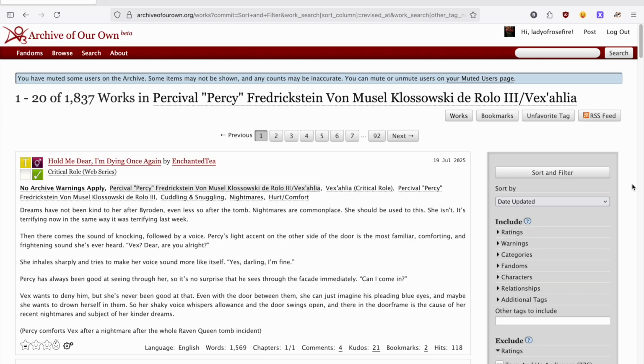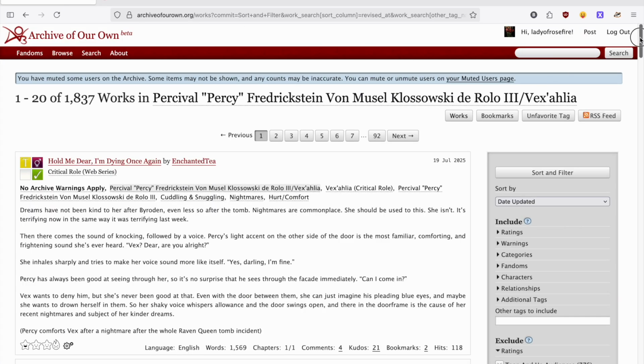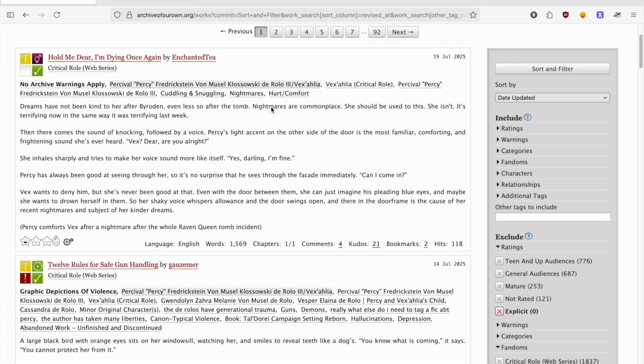Finding fics you like is about practice. I'm a fan of the extension Ao3 Reader, available for Chrome and Firefox, which allows you to hide tags you know you never want to see. Then you gather your patience and practice reading summaries and tags. Always read the summary and tags, and the opening paragraph or 2 of the fic to get a sense of whether you like the writing style.